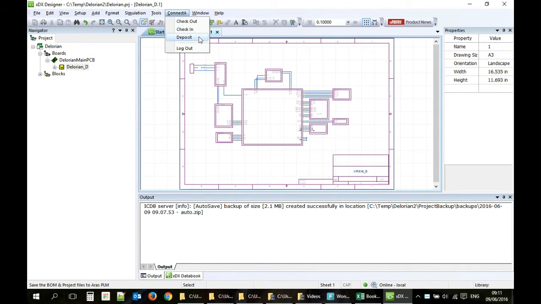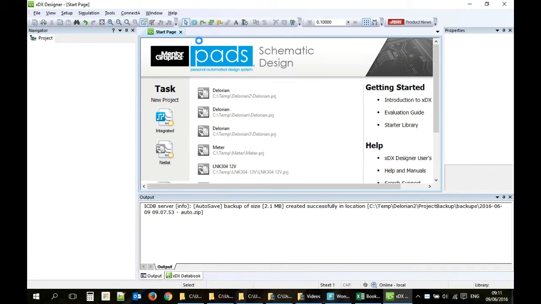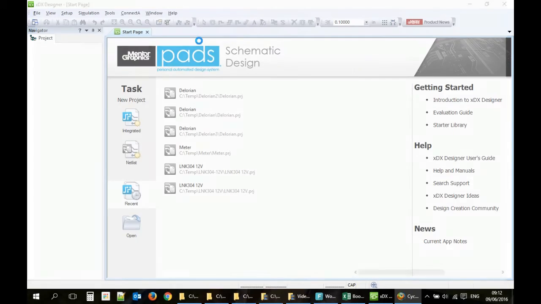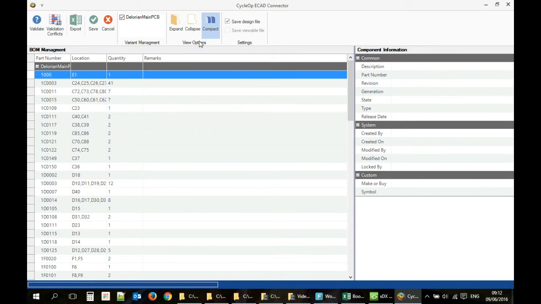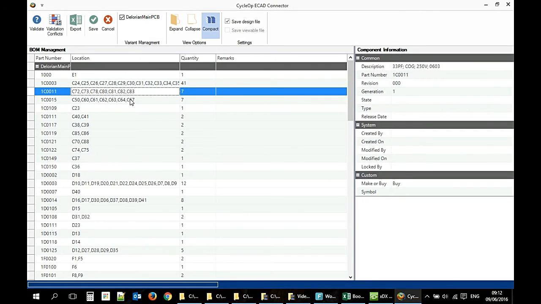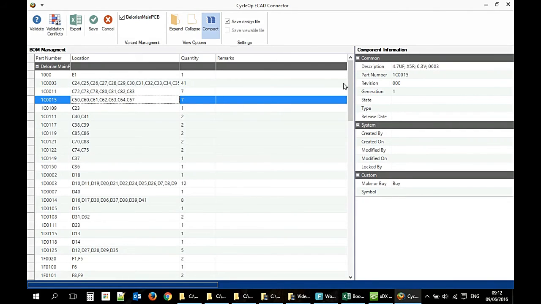From the Connect menu, I will now select Deposit. Here is the deposit window. Using this window, we manage the design and the BOM. Each line represents a component placed on the PCB or one of its variants. Clicking on each component shows the relevant Aras data for this component in the right pane.